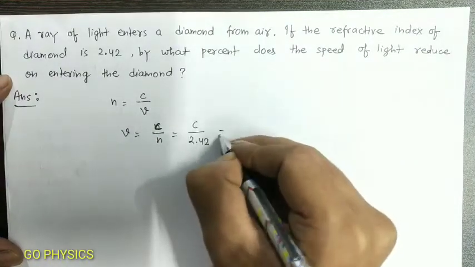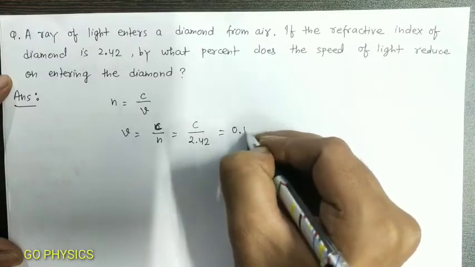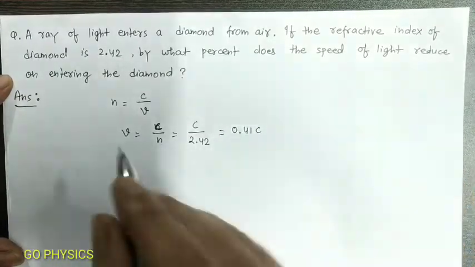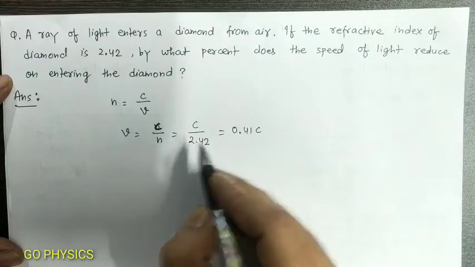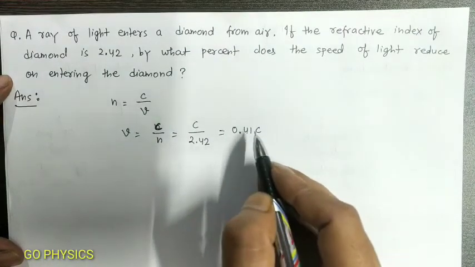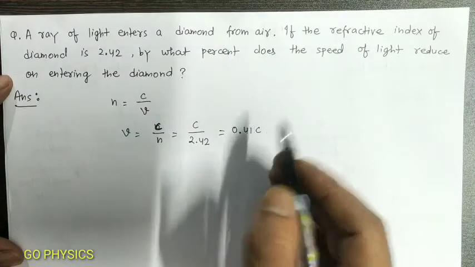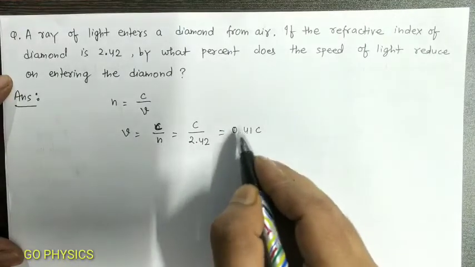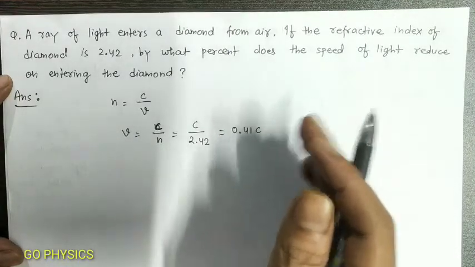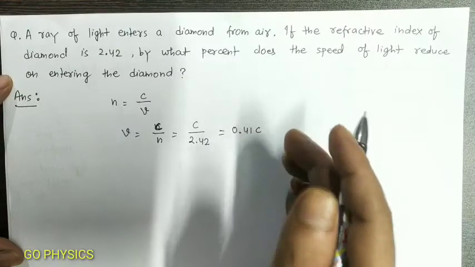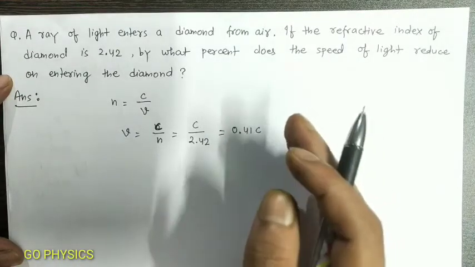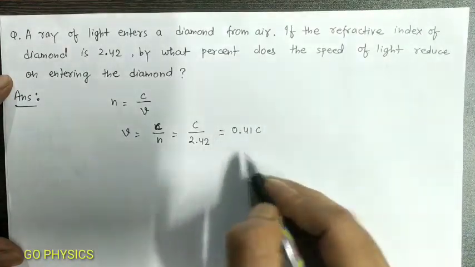If we simplify this, it comes out to 0.41 c. It means that the speed of light in diamond is 41% of its speed in air. In other words, in diamond, the speed of light is reduced by 59%.